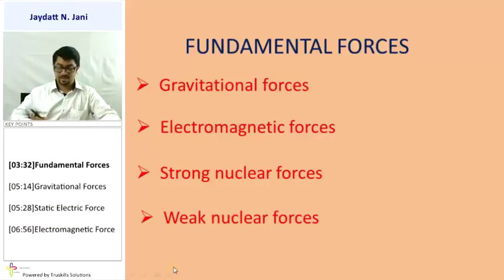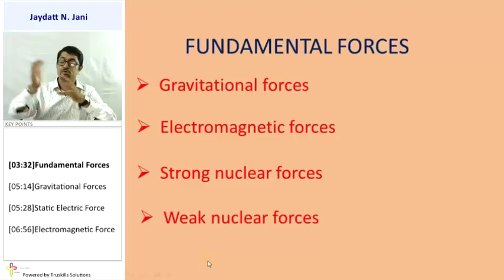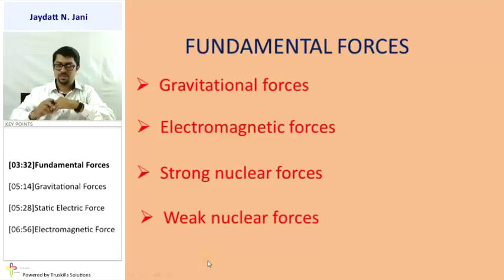In detail we are also going to think about them, but the strong nuclear force is a force related to nuclear particles, fundamental particles within the nucleus, like the proton and neutron. That force is independent of charge. It has nothing to do with charge. And the next one, the weak nuclear force, is specifically related to some kinds of nuclear reactions.